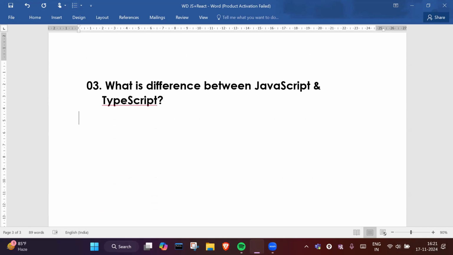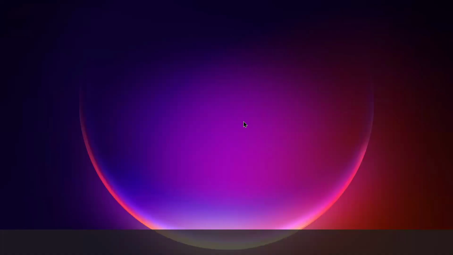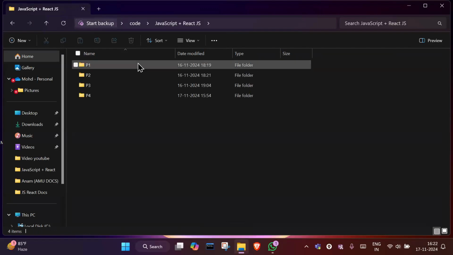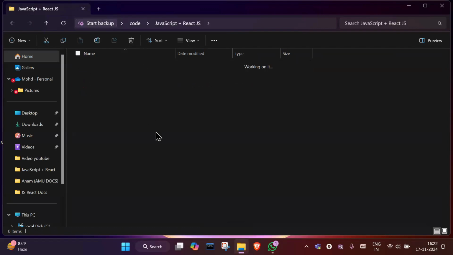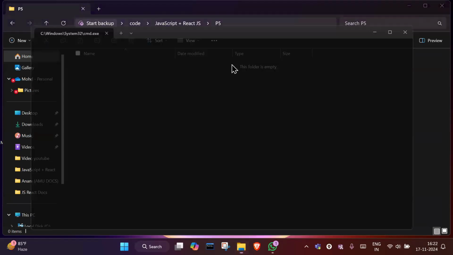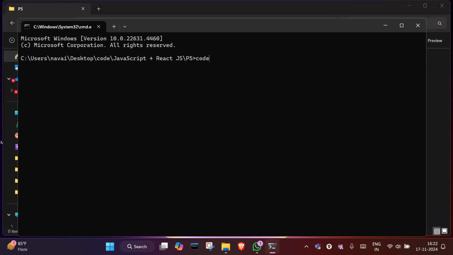Now, what's the difference between JavaScript and TypeScript? Let me show you one example. Let me open VS Code. Let me open the code folder, and inside the folder I'll create one more folder, which is P5. Inside the P5 folder, I will open this location with CMD, and then open this location in VS Code from CMD.